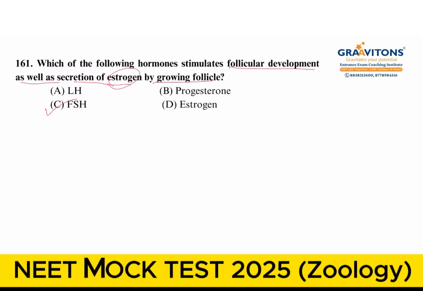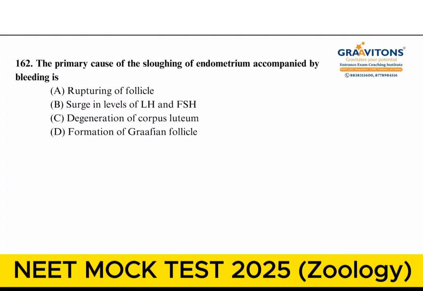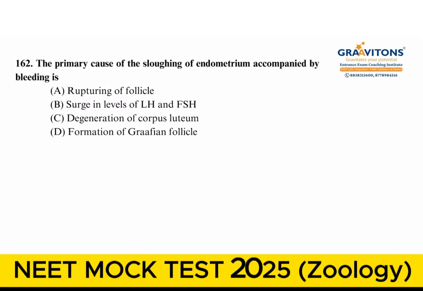Okay. Answer for this question is option C. Next one, the primary cause of sloughing off of endometrium accompanied by bleeding. Out of the options, when you take degeneration of corpus luteum, when corpus luteum is degenerating, progesterone will not be secreted anymore. So, if progesterone is not available, endometrium cannot be maintained. So, it will be removed by the process of menstruation. So, answer for this question is option C.